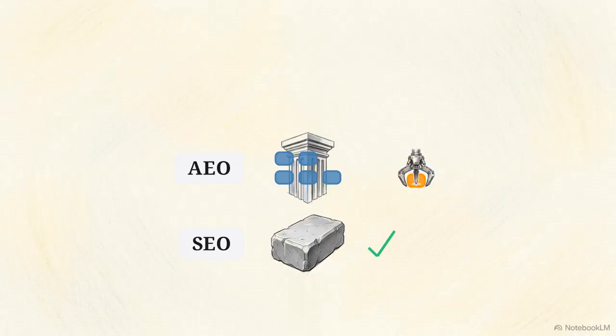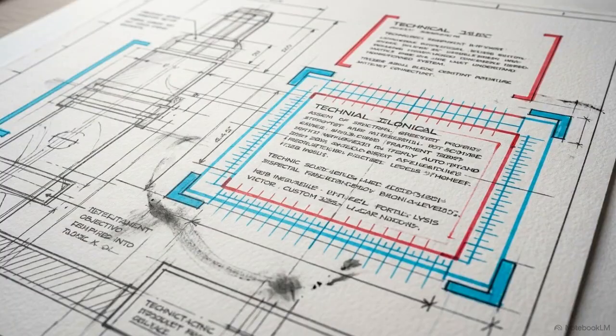The final layer is generative engine optimization, or GEO. While AEO manages the technical structure, GEO operates at the content layer. It ensures that large language models comprehend the actual ideas and entities within the text, allowing the AI to integrate those concepts into a synthesized response. To succeed across these three tiers, creators must prioritize engineering highly deterministic data structures that machines can parse.